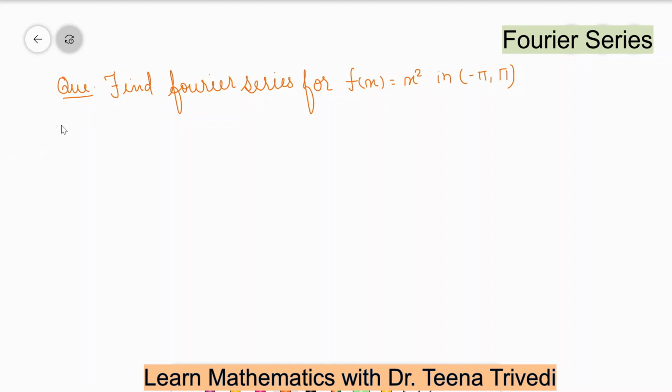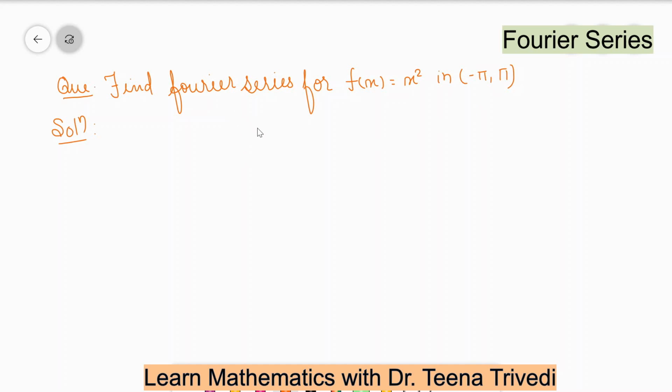So today we are going to solve one question which is based on the concept of even and odd. So let's see, the question is: find the Fourier series for f(x) equal to x square in the limit minus pi to plus pi.